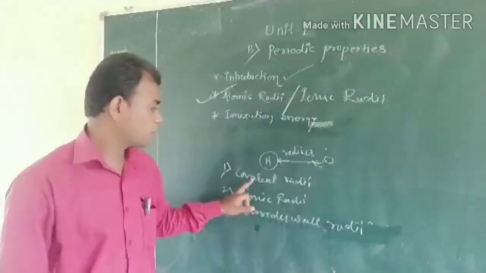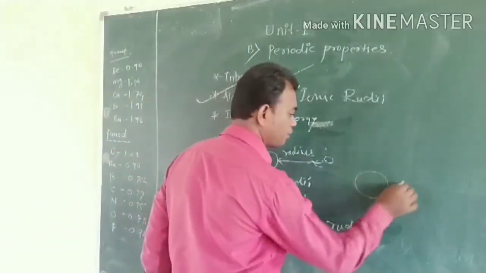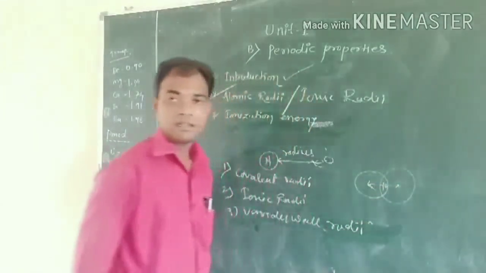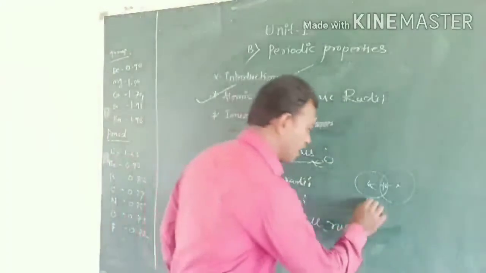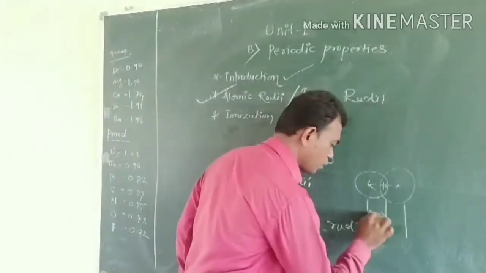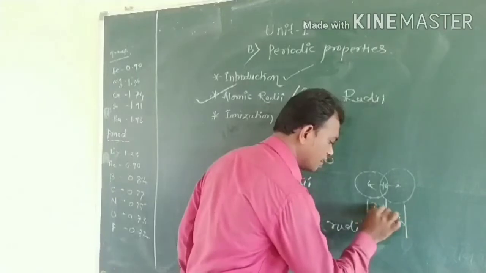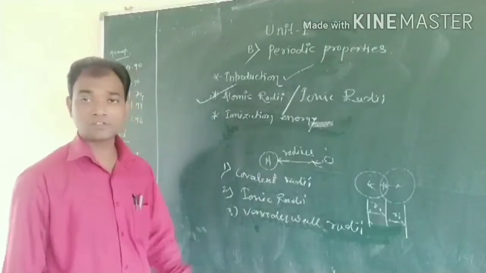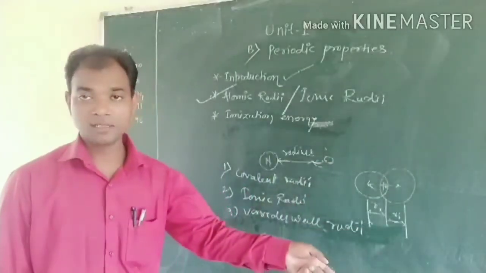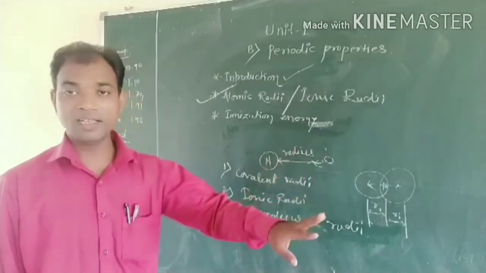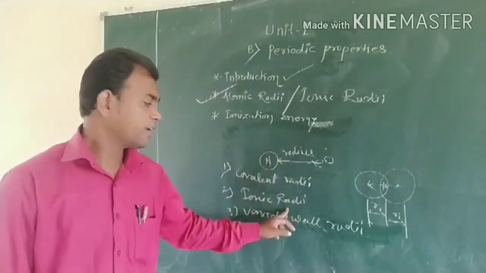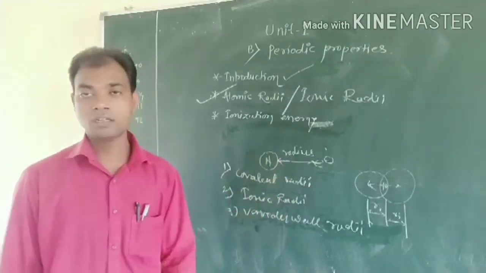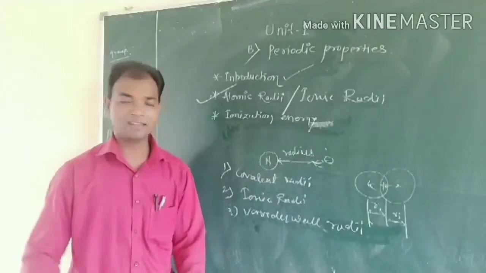In the case of a covalent bond, there is equal sharing of an electron pair between two atoms. Half the distance of that covalent bond is called the covalent radius. In the case of an ionic bond, it is also the same. The ionic radius is the distance between the nucleus and the outermost valence shell electron in an ion.